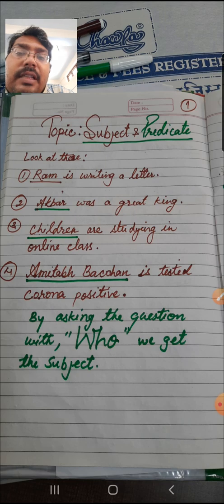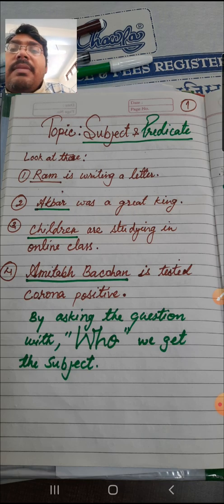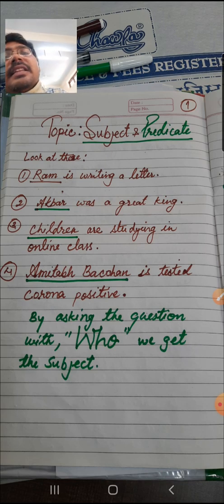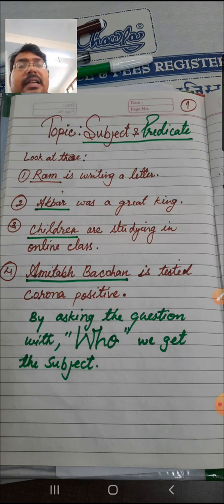So Akbar becomes the subject. And Ram is writing a letter. Ram is doing the action of writing a letter. So Ram is the doer of the action in this sentence. That's why it is the subject here. I hope it is clear to you. In the third sentence, children are studying. Children are doing the action of studying in the online class. So that's why the children are the subject here. And Amitabh Bachchan is tested corona positive. This sentence tells you about who is tested corona positive, Amitabh Bachchan.